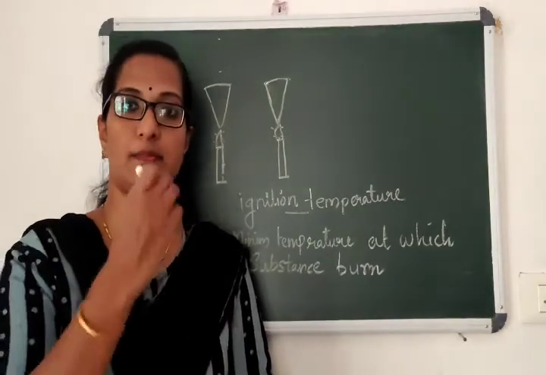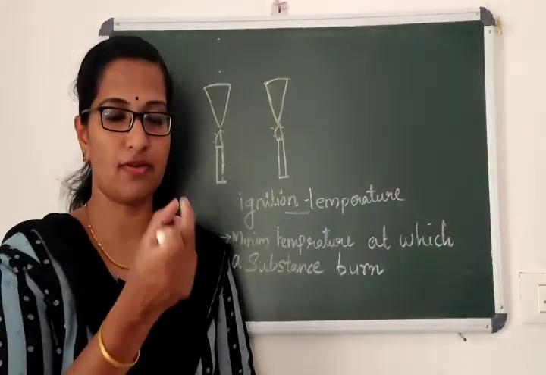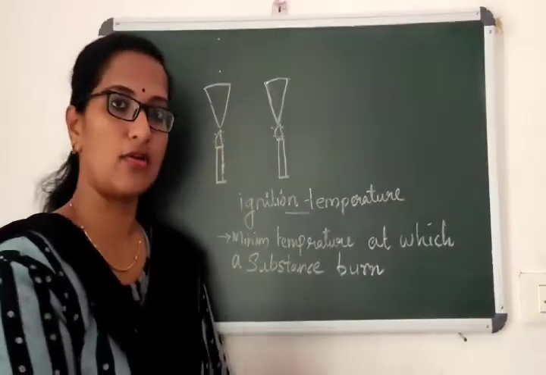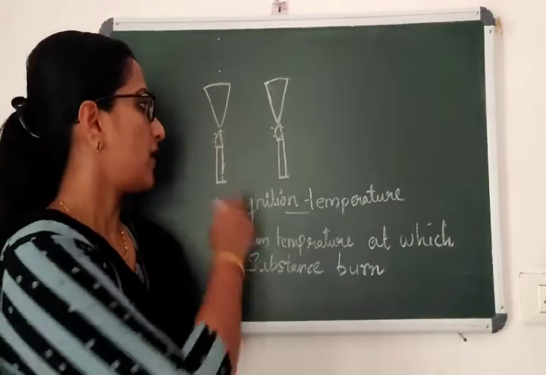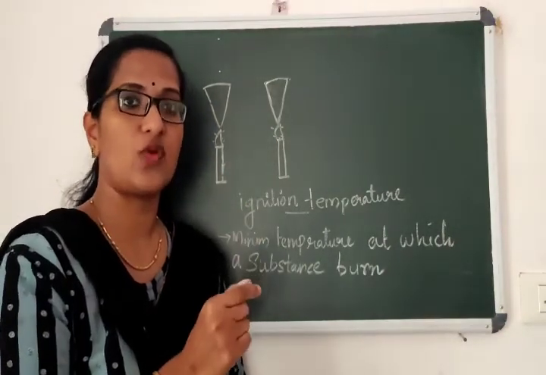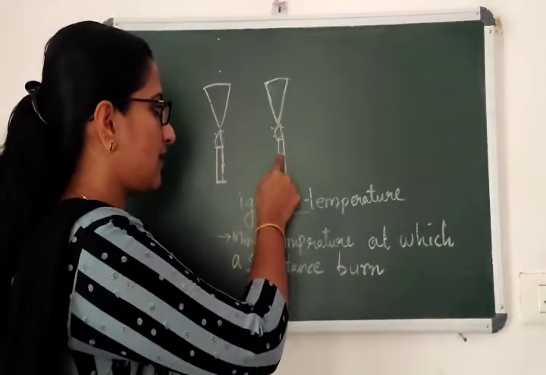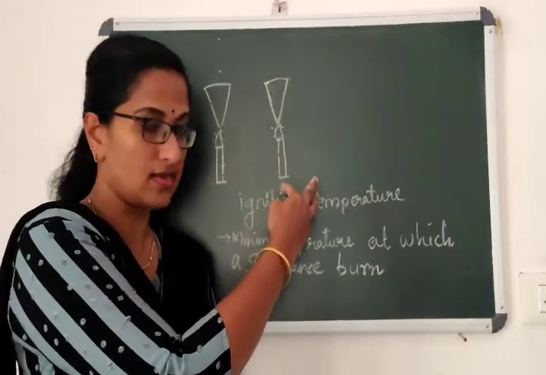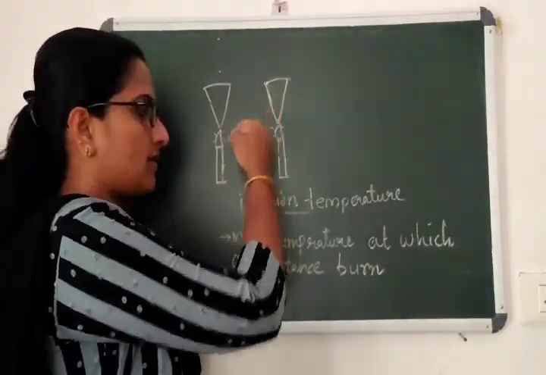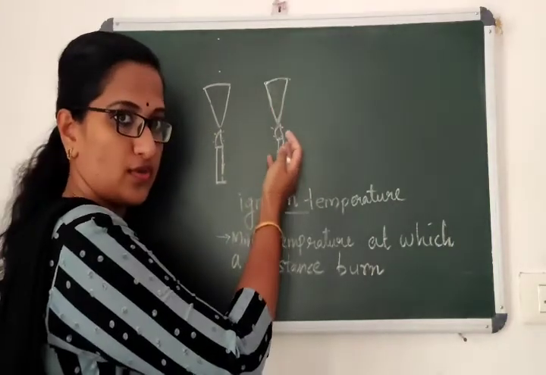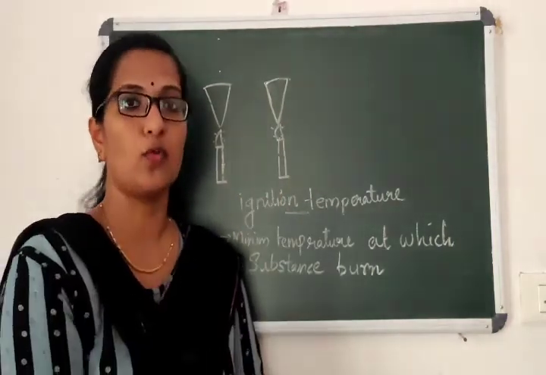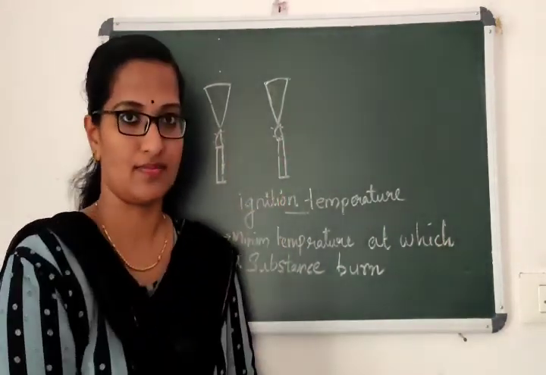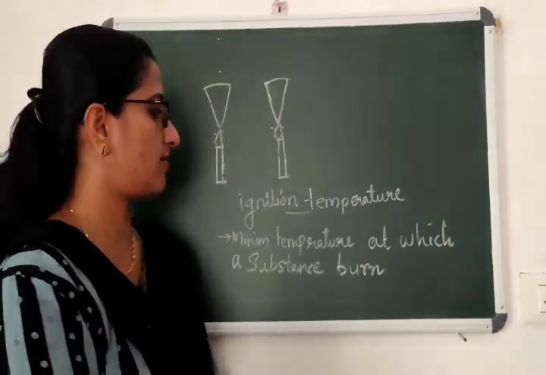Sometimes you may see how petrol burns. Within a fraction of a second, it will burn. Or when you keep paper for burning, that also will burn easily, because the ignition temperature is very low. But in this case, the paper never reaches the ignition temperature. The ignition temperature increases because of the water in the paper. Whatever heat is produced will be absorbed by the water. That water is the hindrance between the paper and the candle. That is the actual reason it never burns.